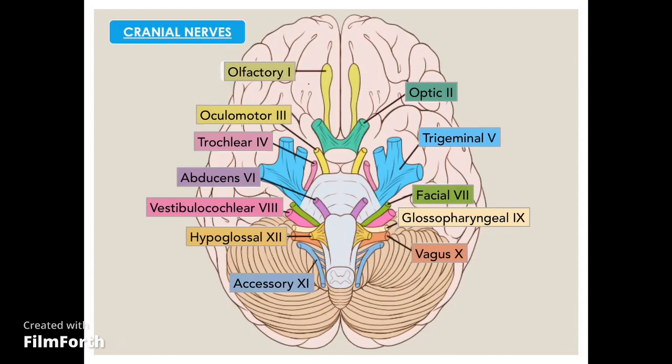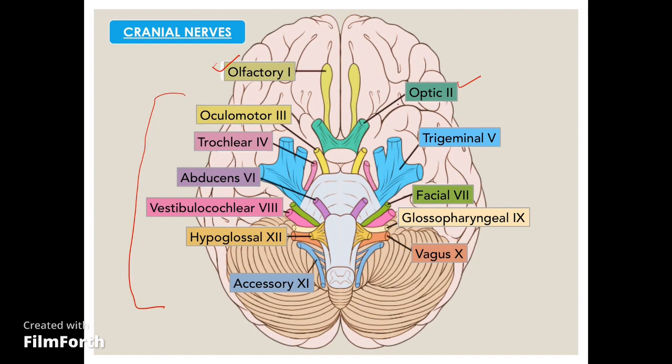Cranial nerves are the nerves which originate from the brain, and they are 12 pairs. The first and the second cranial nerve, which are the olfactory and optic, originate from the cerebral cortex, while the remaining 10, from 3 to 12, originate from the brain stem. Besides controlling the involuntary functions such as consciousness, heart rate, breathing, etc., brainstem also has the nuclei which basically control the function of the remaining 10 cranial nerves.